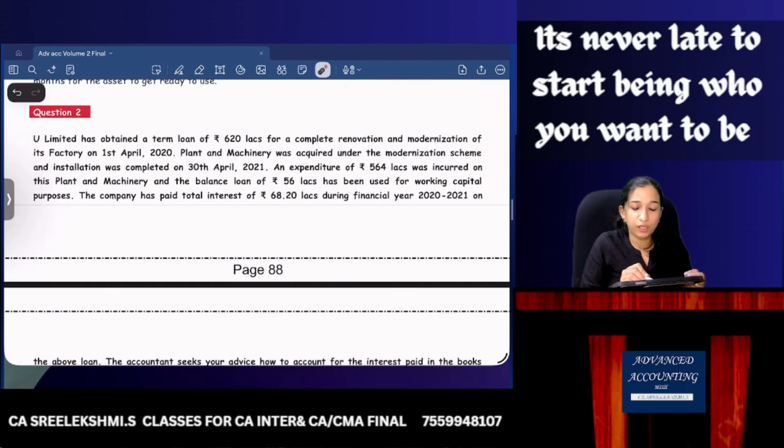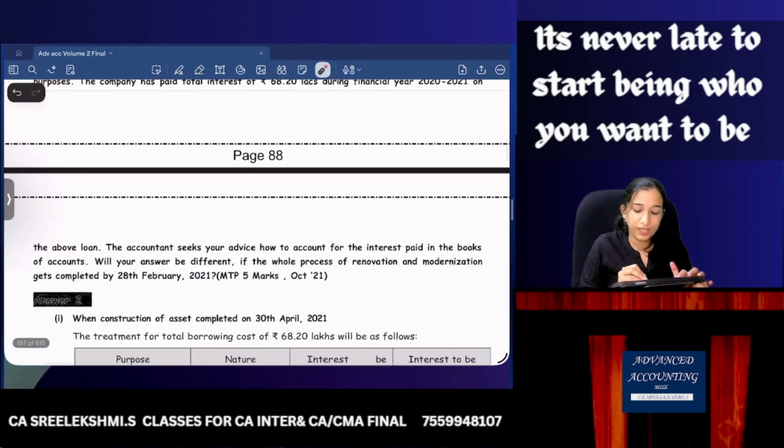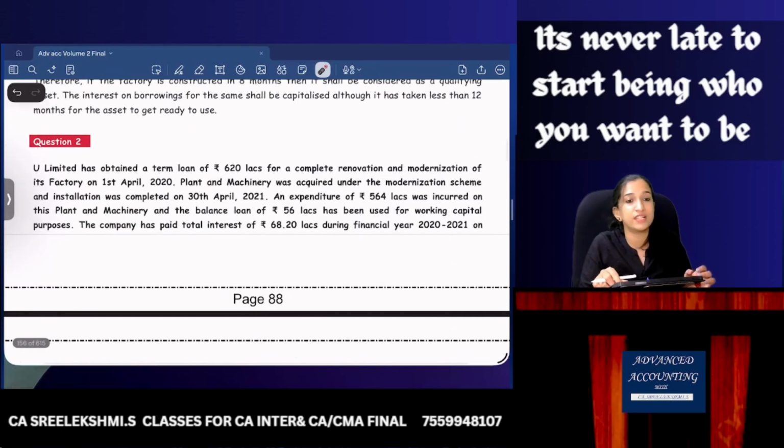U Limited has obtained a loan of 620 lakhs for a complete renovation and modernization of its factory. Plant and machinery was acquired under the modernization scheme and installation was completed on 30th April 2021. You took loan on 1st April and the work is completed on 30th April 2021. Expenditure of 564 lakhs. So 620 lakhs loan you have taken. 564 lakhs was incurred on this plant and machinery, and the balance loan of 56 lakhs has been used for working capital purpose. Company paid a total interest of 68.2 lakhs. The accountant seeks your advice. You know everything. So accountant seeks your advice.